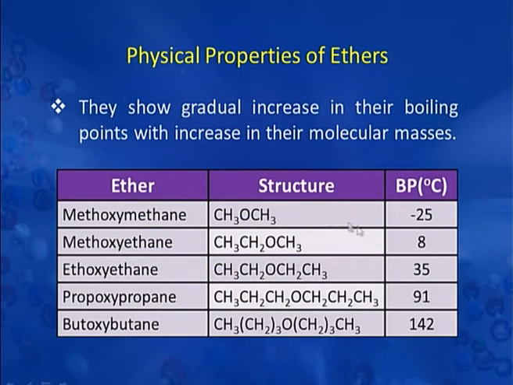Now, in this table you will see that we have ethers here, methoxymethane, methoxyethane, ethoxyethane, propoxypropane, etc. In all these cases you will see that there is a continuous increase in the molecular mass of these ethers, and as there is increase in molecular mass, there is a consistent increase in their boiling point.